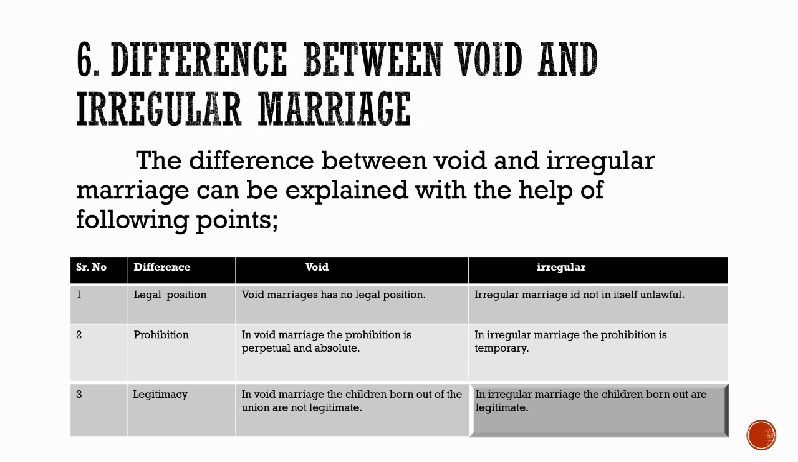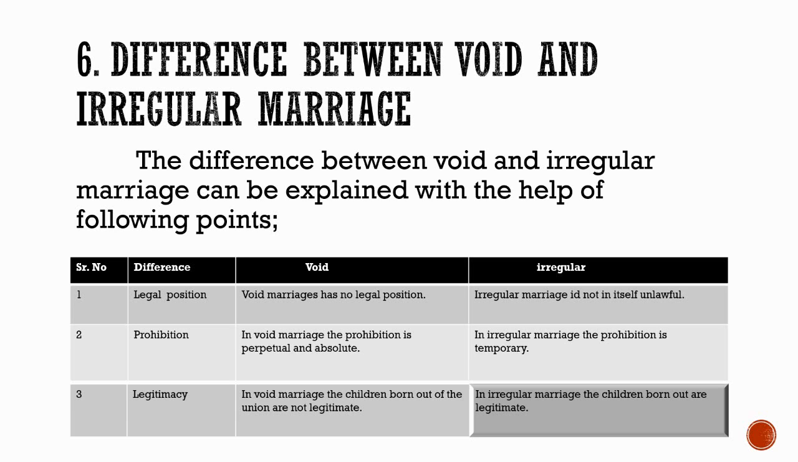Serial number 2, prohibition. In void marriage, the prohibition is perpetual and absolute. But in irregular marriage, the prohibition is temporary, which means the prohibition can be cleared. Number three, legitimacy. In void marriage, the children born out of the union are not legitimate. In irregular marriage, the children born out are legitimate.